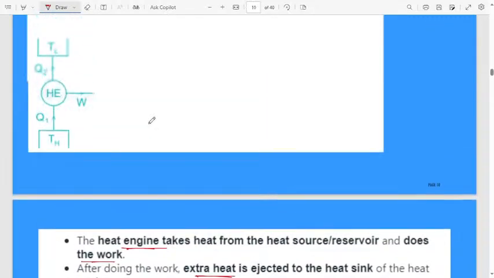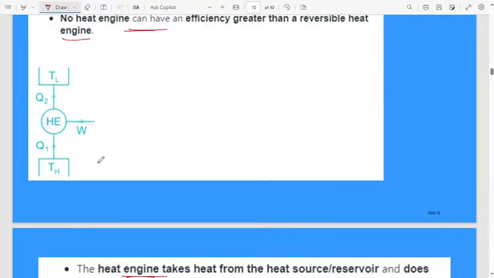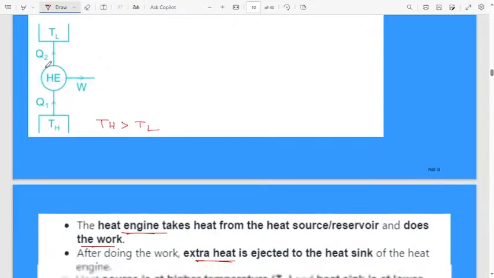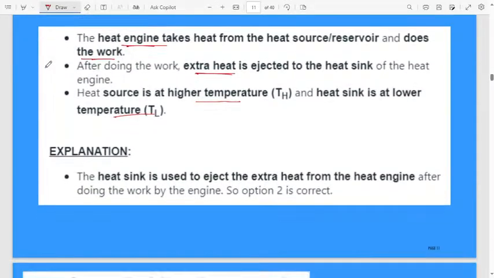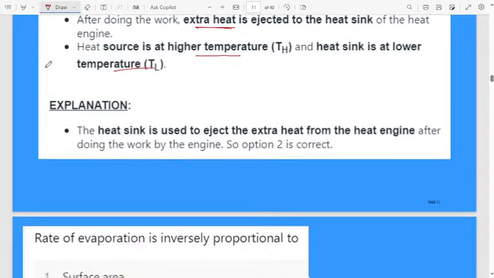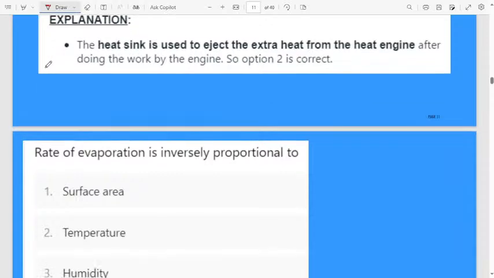Always TH is greater than TL. With the help of the sink, the extra heat will be ejected. The heat sink is used to eject the extra heat, as we already discussed.